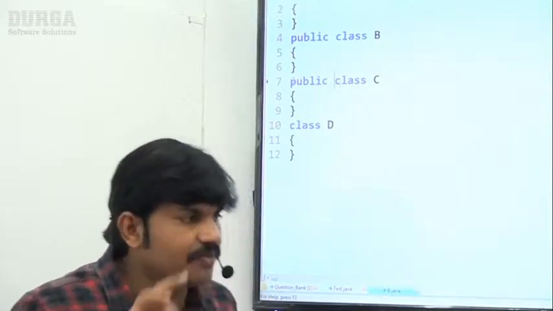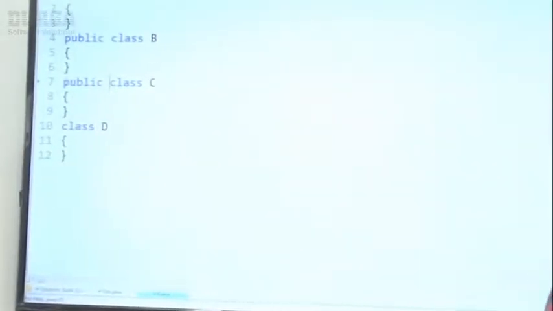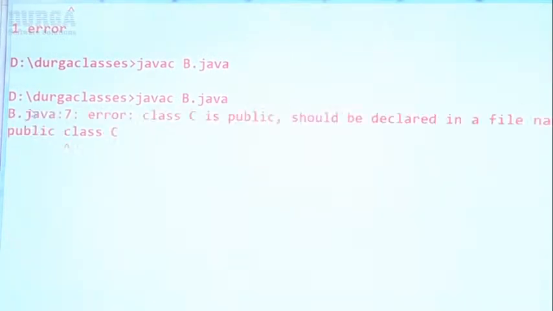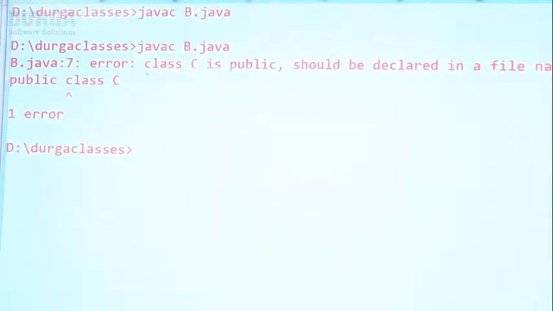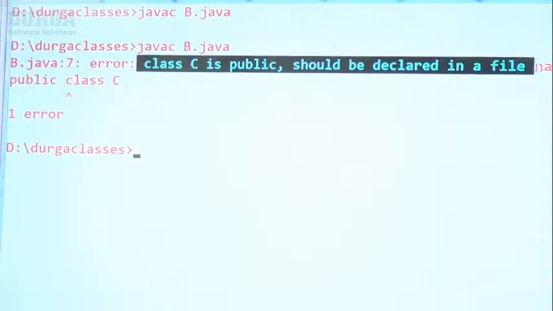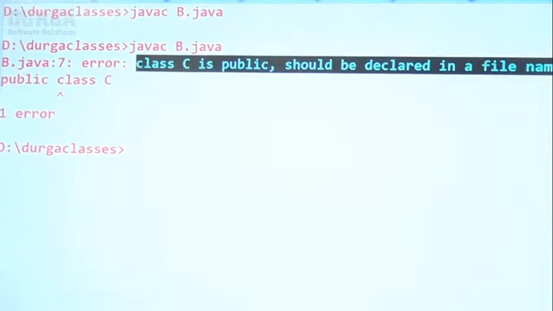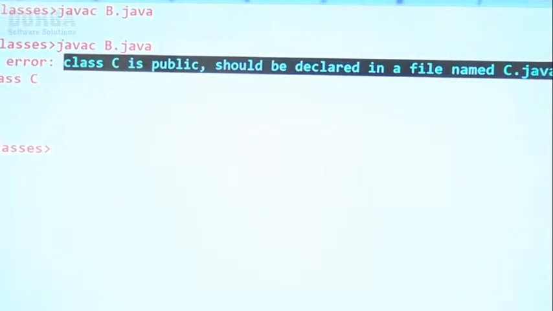Clear, right? Sir, let me compile. Let me compile. Here, have you observed? Immediately a compile time error: class C is public, should be declared in a file named C.java. This is the compile time error we are going to get by default. Everyone in a position to understand, right?